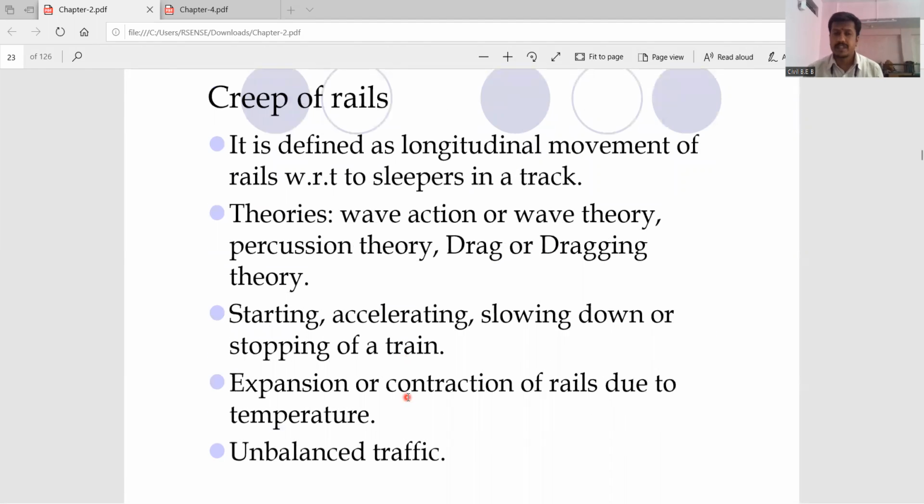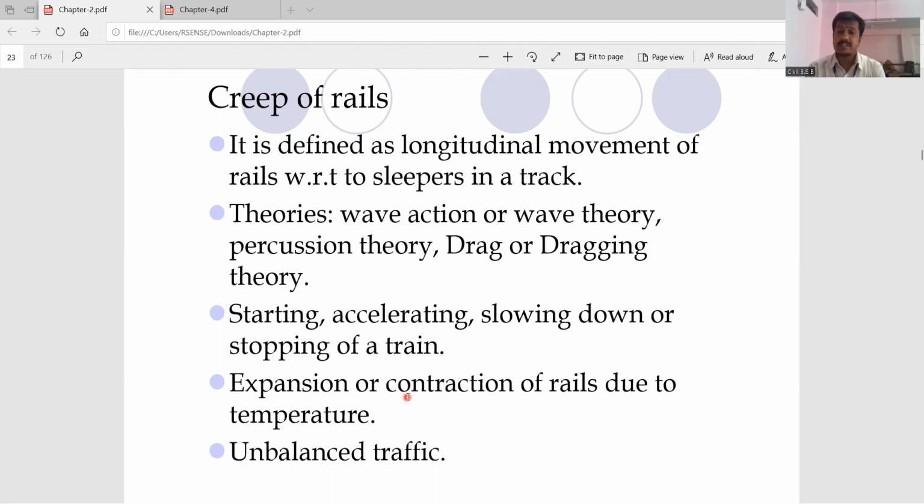Next, we are going to discuss the creep which occurs on the rail section. So what is the creep? It is nothing but the permanent deformation which occurs due to the action of the load, that is, the wearing load with respect to time.